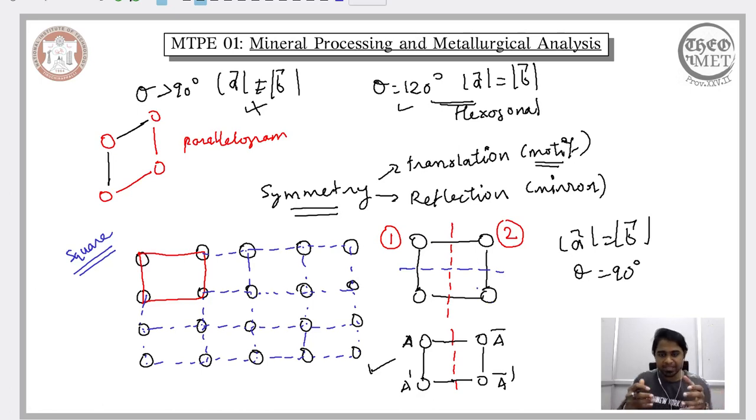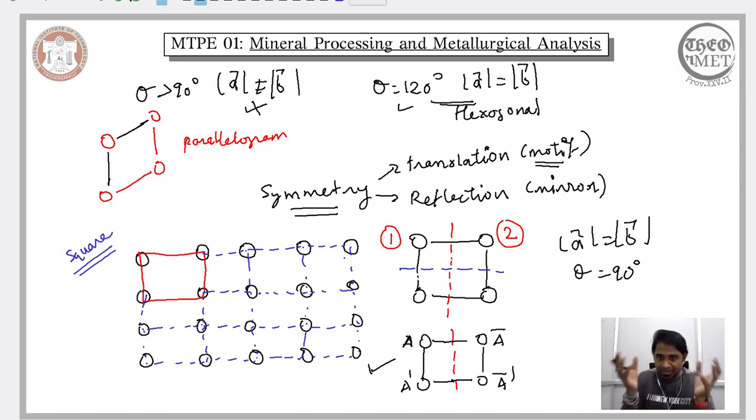So in addition to one plane, it is also possible for me to place the mirror on another plane and get a similar symmetry. I can get rid of the red one and just consider the blue one, and ultimately it will also give me a mirror image symmetry, a reflection symmetry. So I have one plane that is red wherein I can place my mirror, and apart from that I can also place my mirror in the blue plane, which will also give me reflection symmetry.